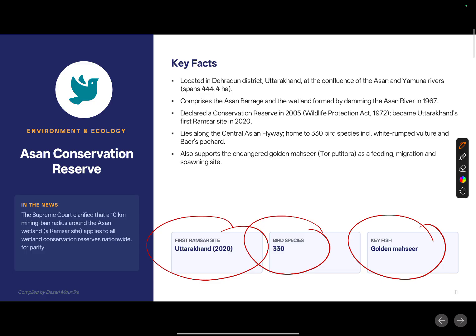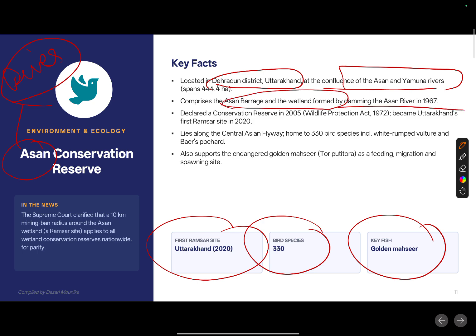The key fish present there is the Golden Mahseer. The Asan Conservation Reserve is in Dehradun district, Uttarakhand, at the confluence of the Asan and Yamuna rivers. It comprises the Asan barrage, the wetland formed by damming the Asan river in 1967.